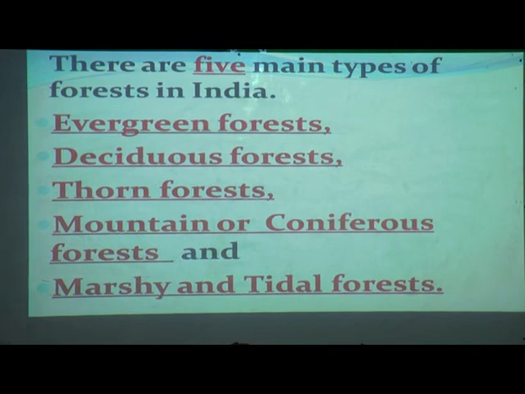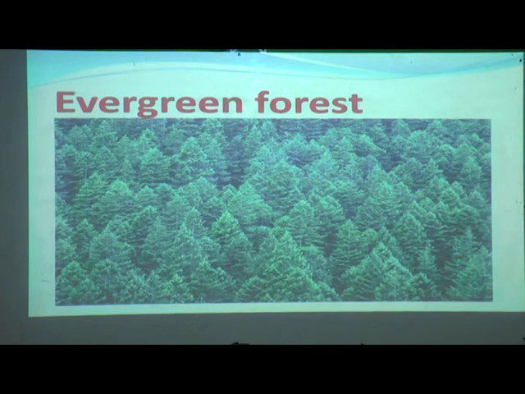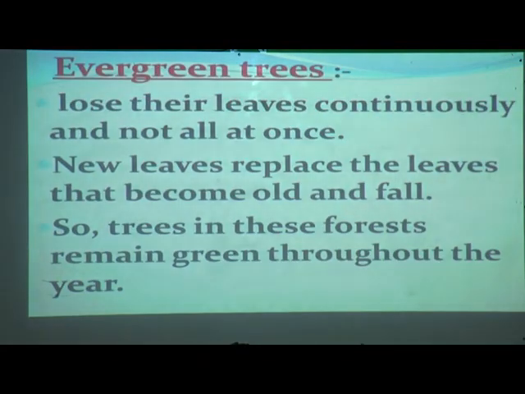So let us briefly see. The first one, evergreen forest. In name itself it is telling evergreen. It is totally green in color. So let us see. Evergreen trees lose their leaves continuously and not all at once. As you all know, seasons change. At that time what happens? The dried leaves, the big leaves, fall down and new leaves come. Isn't it, students? Like that.